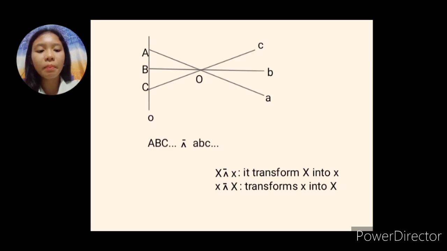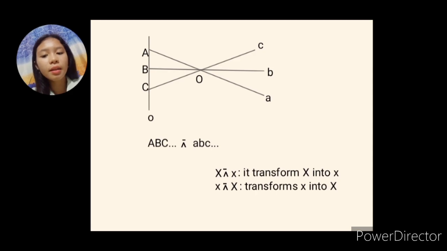So aside from simple correspondence, we can interpret it as the range large X transforming into small x, okay? So in terms of transformation, since the large X, the range, is incident to the pencil, okay? If we reverse this interpretation, let's say small x transforms into large X.